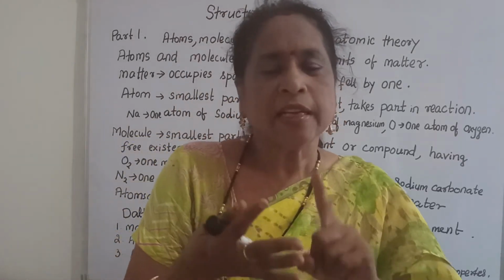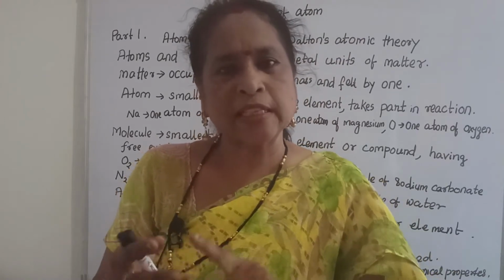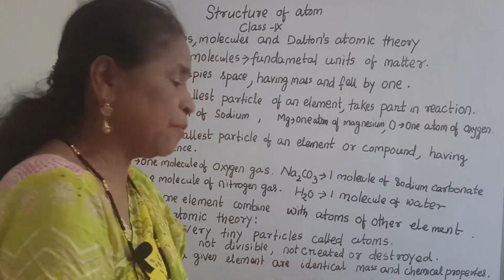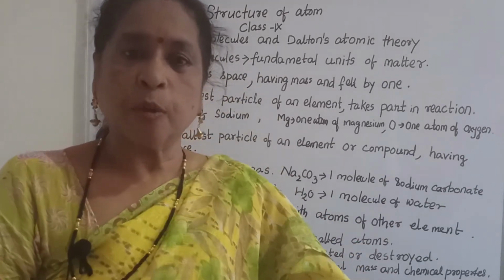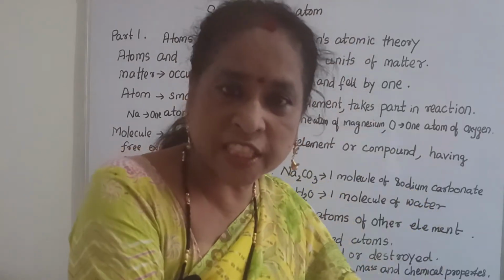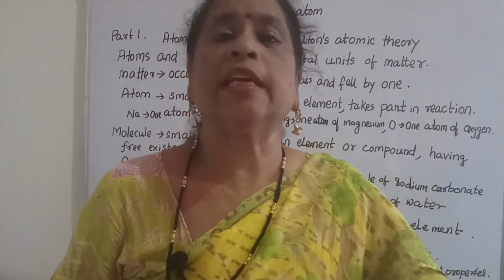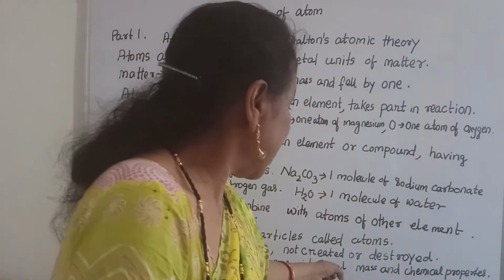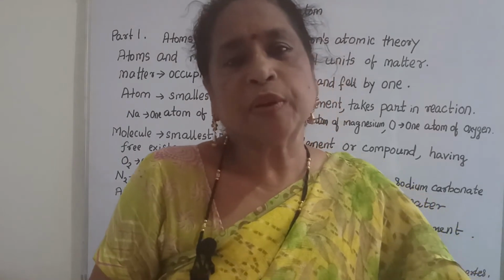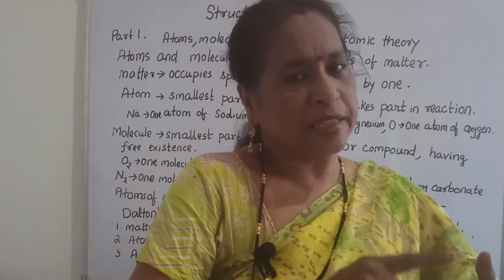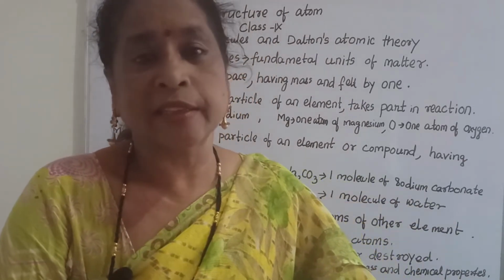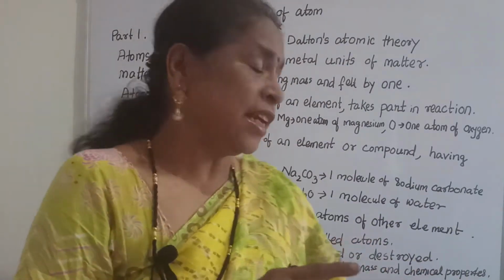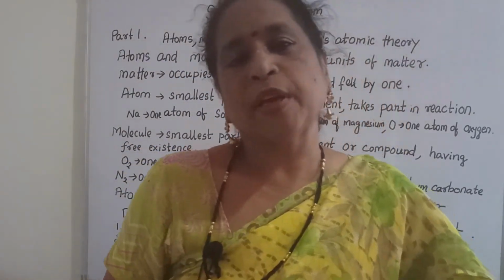That means the atoms of the same element have identical mass, and the chemical properties are also the same. Suppose you take hydrogen from one city and hydrogen from another city; they have similar chemical properties and identical mass. Then only can you say atoms of the same element, hydrogen, are identical in mass and also the same in chemical properties.